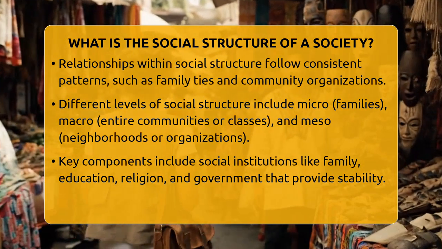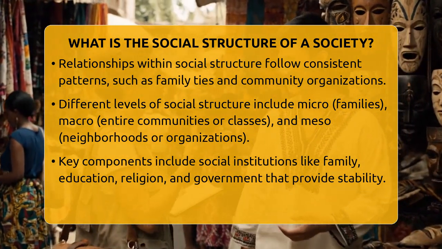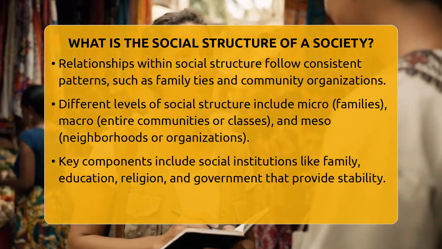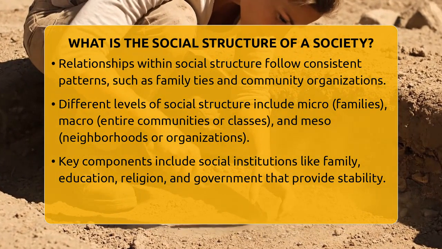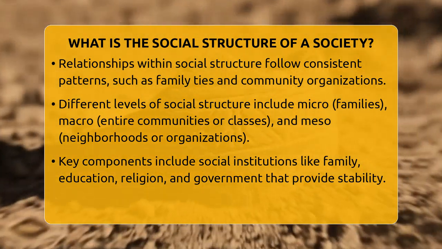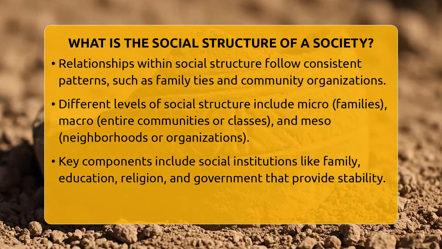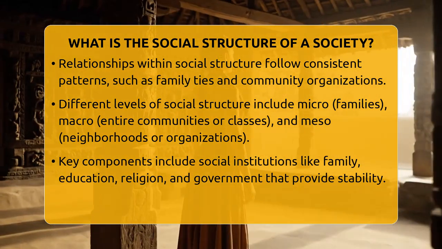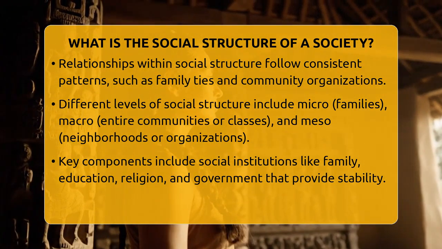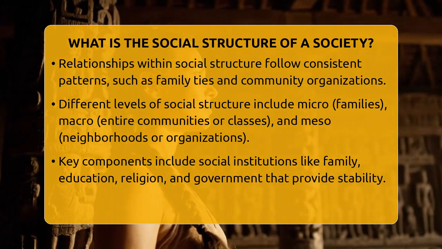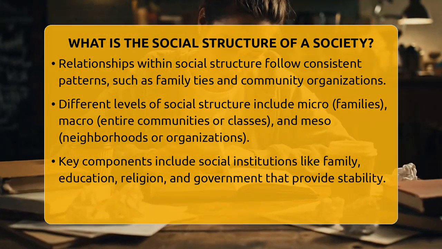Anthropologists look at different levels of social structure. The micro level focuses on small groups like families or friends. The macro level examines bigger patterns, such as entire communities or social classes. Between these, the meso level looks at intermediate groups like neighborhoods or organizations. Each level helps us understand how society functions on different scales.